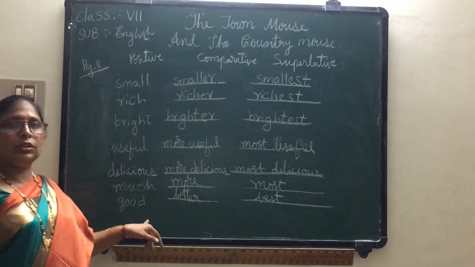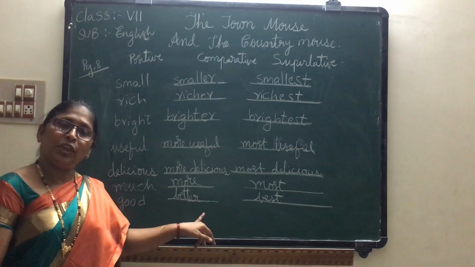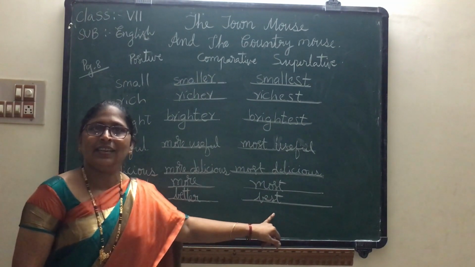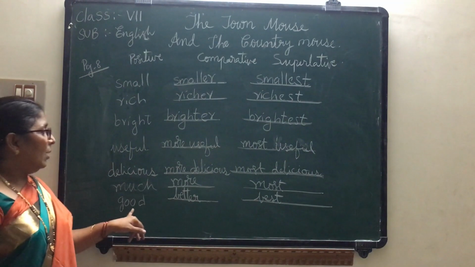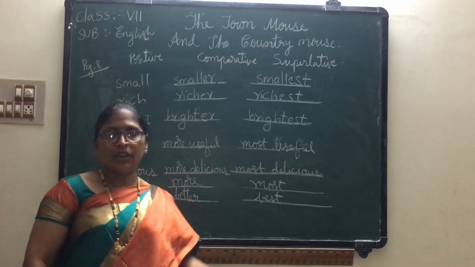Sarita is a good girl. She is doing better than last month. She is the best girl in the class. Like that we use good, better, best. Understood, children? Now see the homework part.